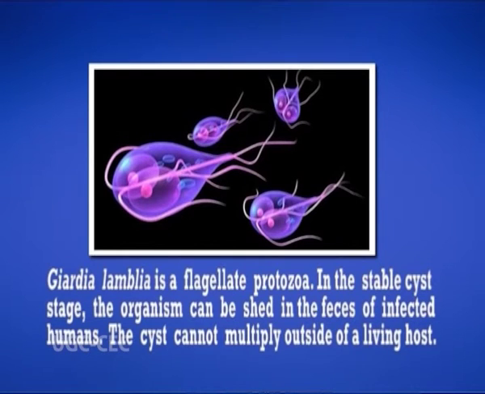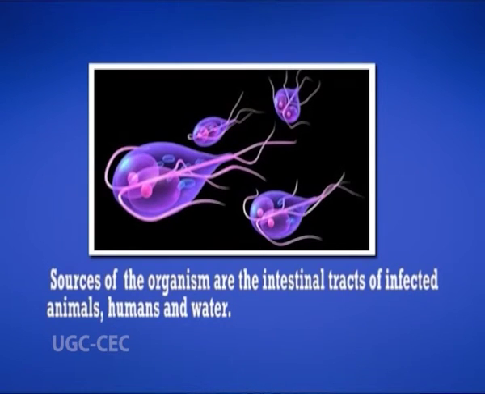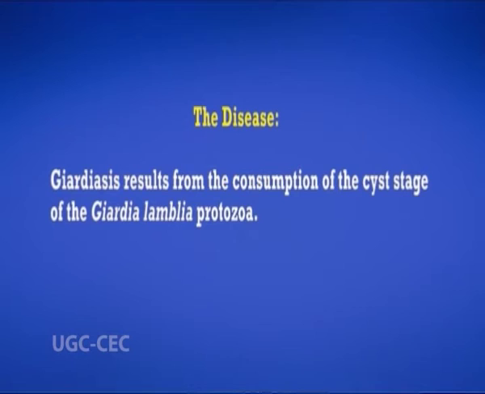Now we'll come to the parasites that are involved in foodborne diseases. That is Giardia lamblia. Giardia lamblia is a flagellated protozoa. In the stable cyst stage, these organisms can be shed in the feces of infected humans. The cysts cannot multiply outside the living host, and the sources of the organism are the intestinal tracts of infected animals and humans. Then water. Giardiasis results from the consumption of the cyst stage of the Giardia lamblia protozoa.